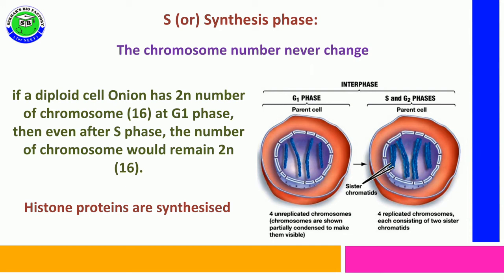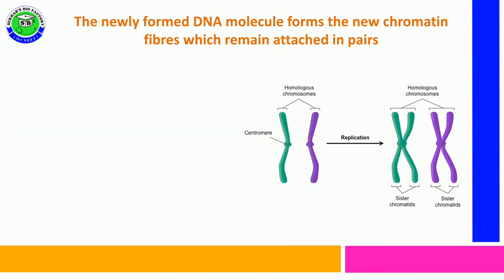Along with this DNA replication, some of the histone proteins which are associated with DNA packaging are also synthesized in S phase itself. The newly formed DNA forms a new chromatin fiber, but it remains attached to its pair. In this diagram, one is the chromatin fiber before S phase, and the other is the chromatin fiber of a chromosome in S phase.